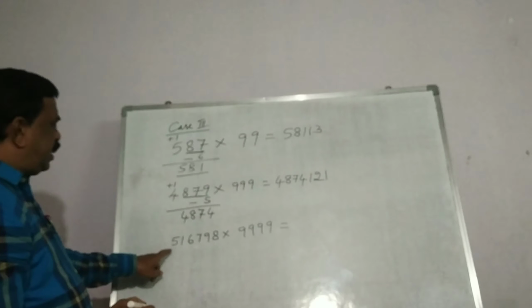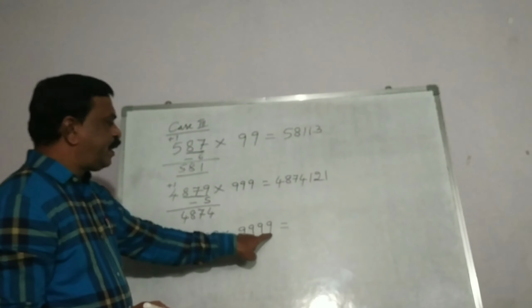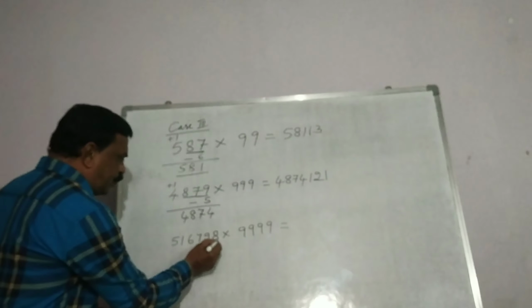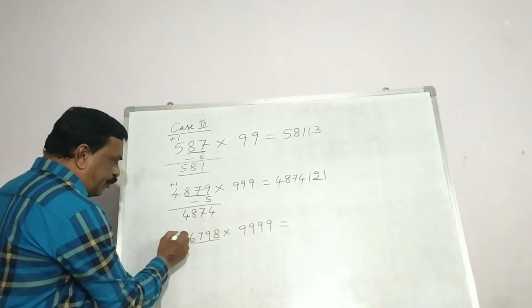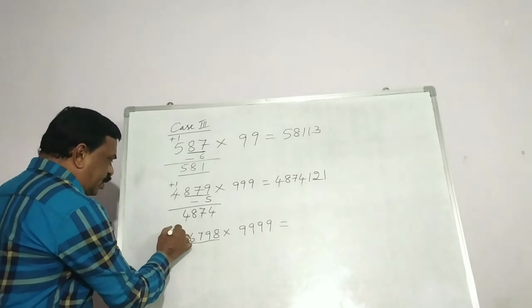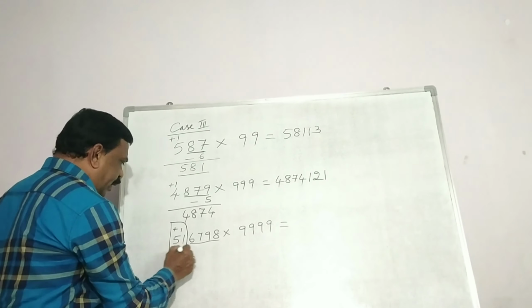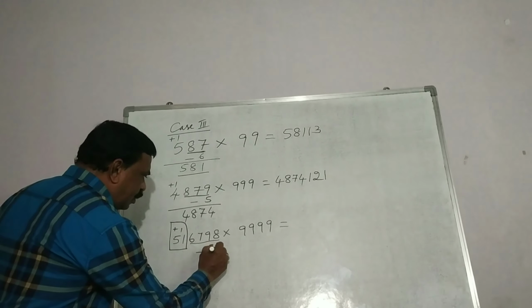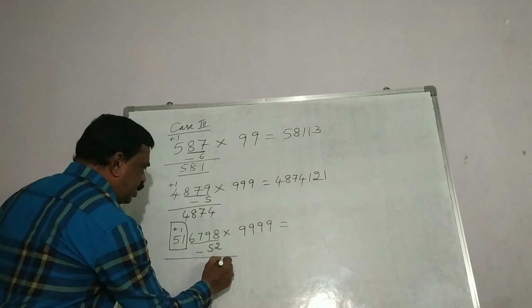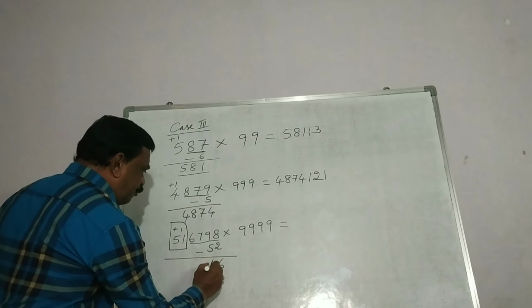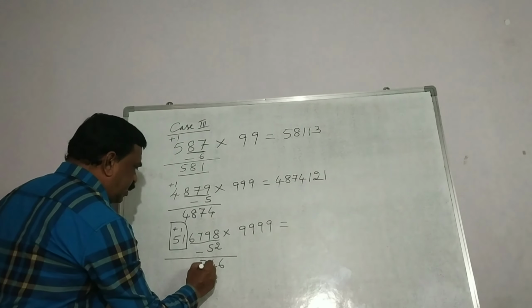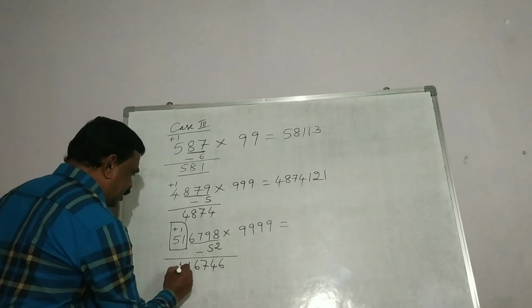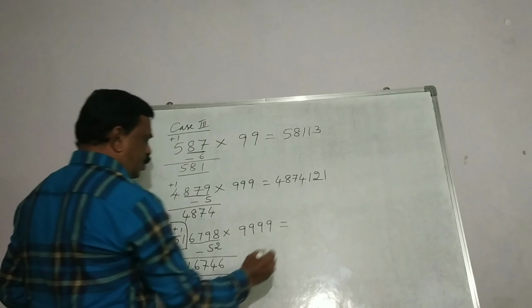Now see here, 6 digits are here and 4 nines. So underline 4 digits from here. And what is the number left over here? 51. To this 51 we add 1, so it becomes 52. This 52 we subtract from this number. Minus 52: 8 minus 2 is 6, 9 minus 5 is 4. And this 7 as it is, this 6 as it is, 1 as it is, 5 as it is. So this is the left hand side answer.